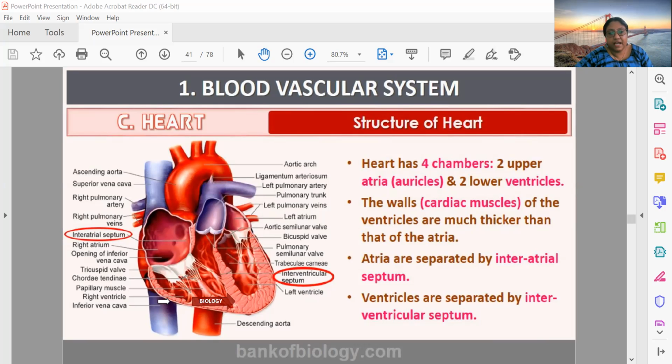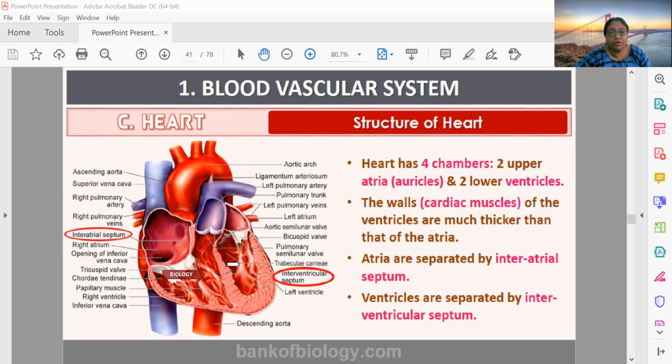Why? Because the right ventricle needs to send blood only to the lungs, whereas the left ventricle will contract and send blood throughout the body. So that's why the wall of the left ventricle is thicker than the right ventricle. You can see the blood present in these two atria will never mix because it is separated by the interatrial septum.